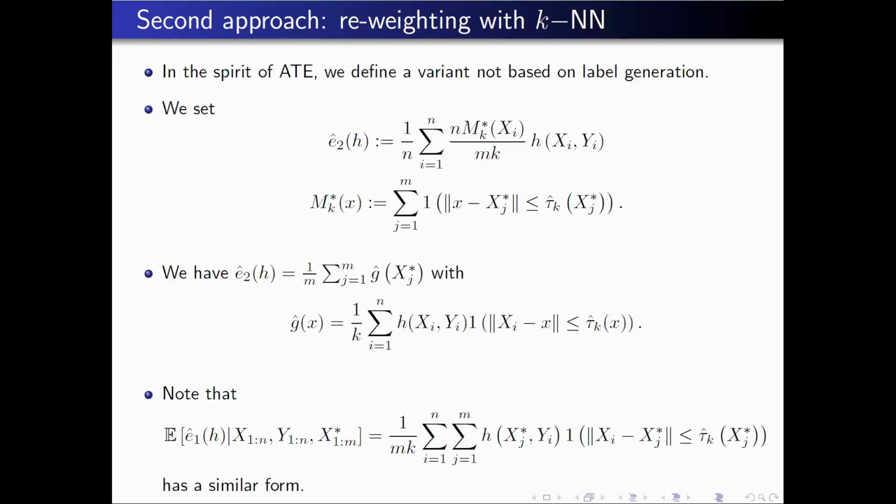If you want to make the link between both estimators, if you take the first one and you take the conditioning with respect to all this information, you recover a quantity which is very similar to that one, except that instead of putting xi in the first argument, you put xj star. But you know that on this event, xj star will be very close to xi.